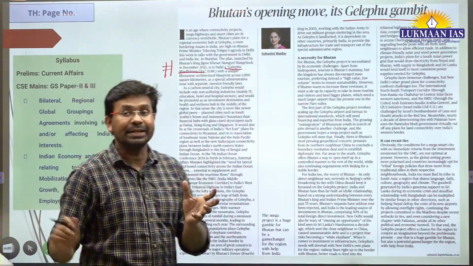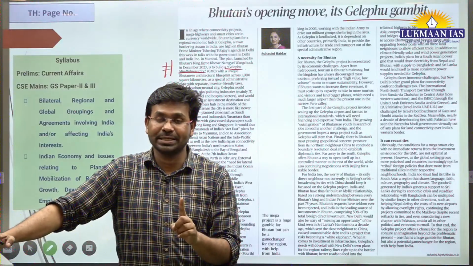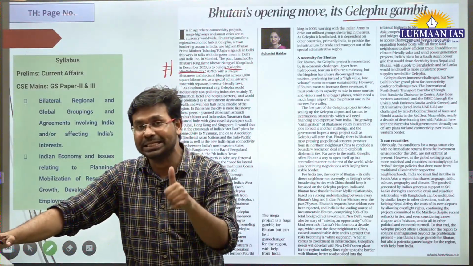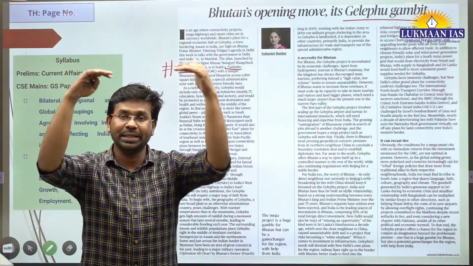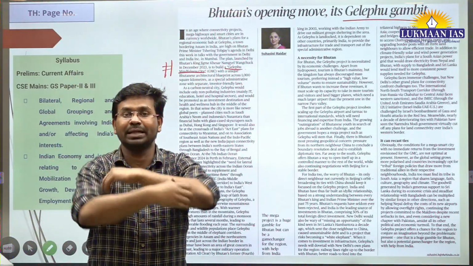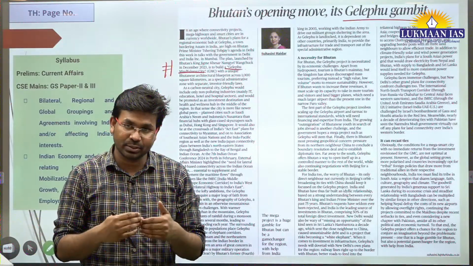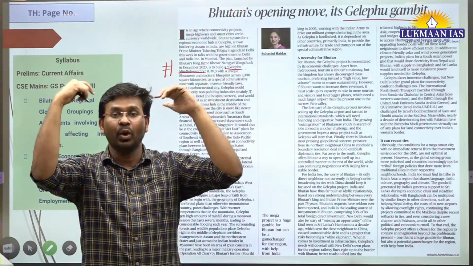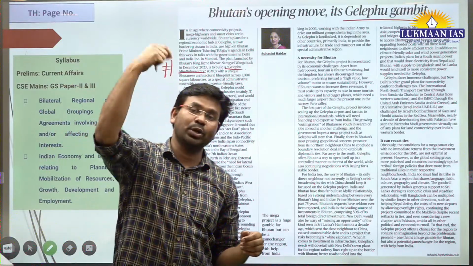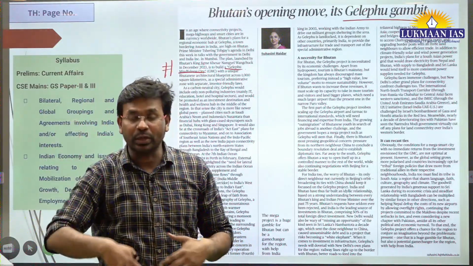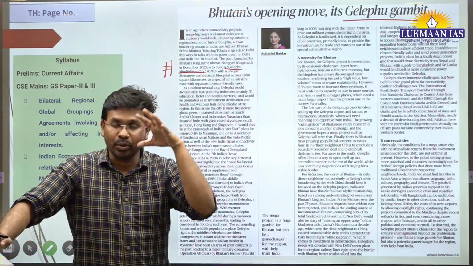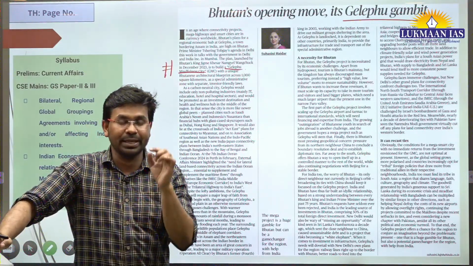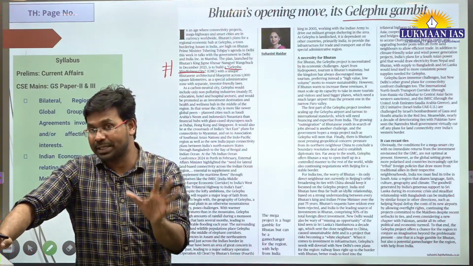And what will be the significance of Gallipo mindfulness city? Number one, this city will be carbon neutral. What do we mean by carbon neutral? It means it will not emit excess greenhouse gases. It's not going to pollute the environment. Whatever greenhouse gases it emits, it's going to consume as well, sequester, utilize. So there will be net zero carbon emission from this city.